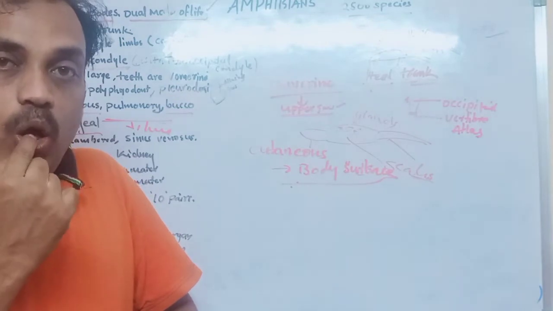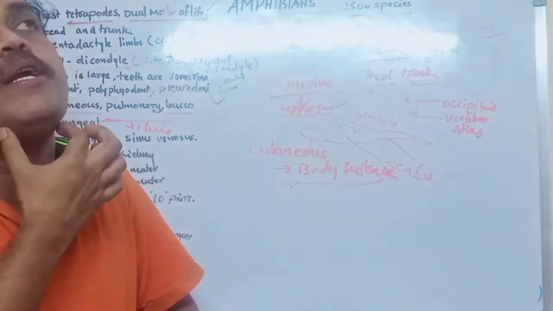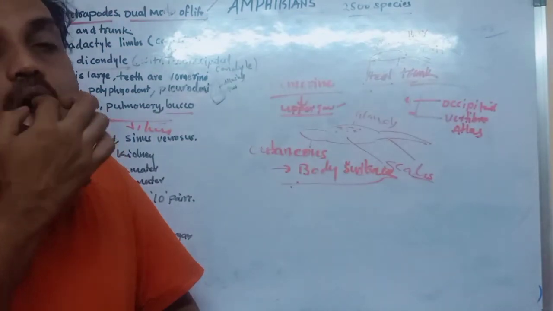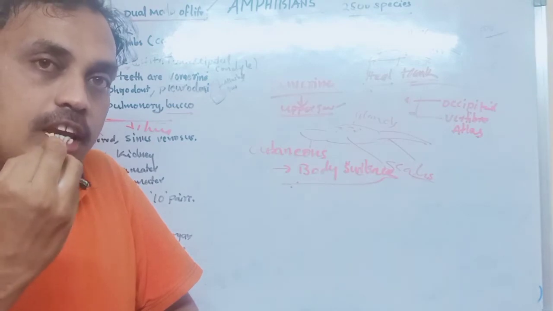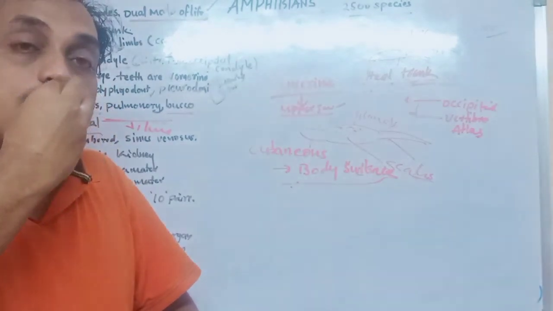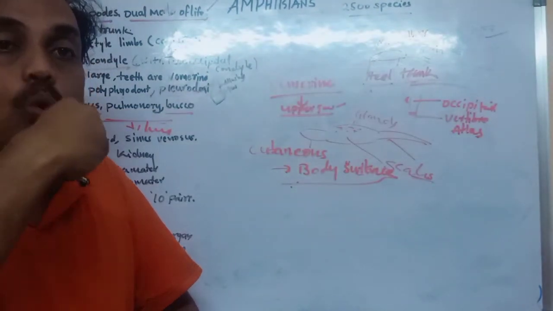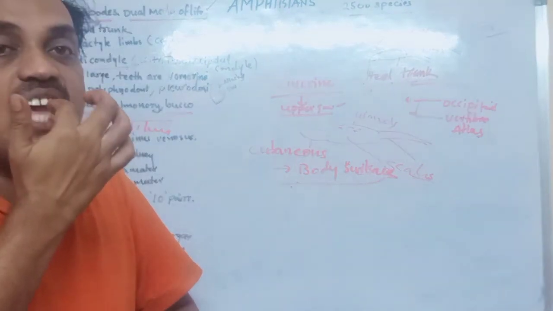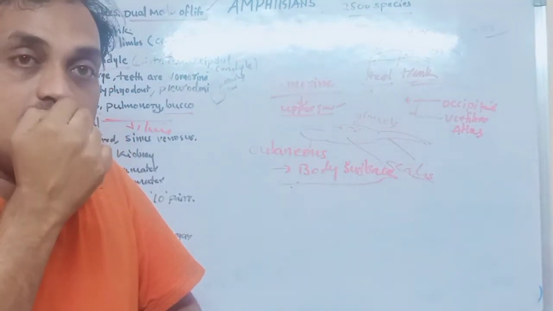Generally what we call the buccal cavity, it opens into the pharynx. Sometimes in amphibians, even in a frog, respiration occurs with the buccal cavity. Bucco means this cavity. Nostrils directly open into the buccal cavity in frogs.